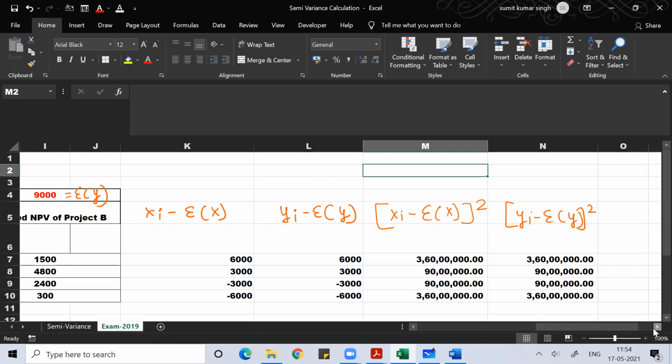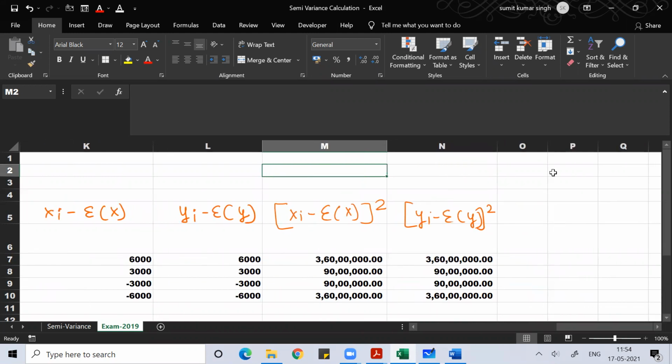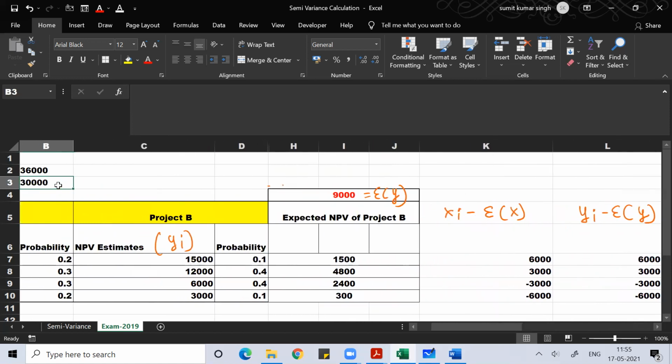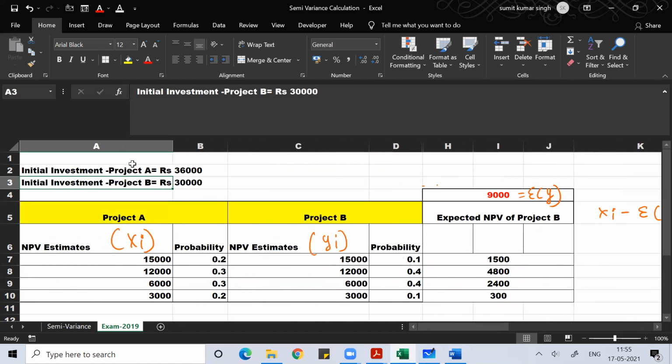Once you're done with this, now you just multiply them. The value that you get, multiply with its probability value. The probability values for project A are 0.2, 0.3, 0.3, 0.2.